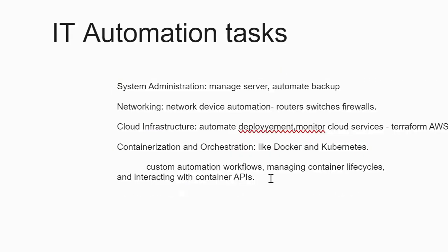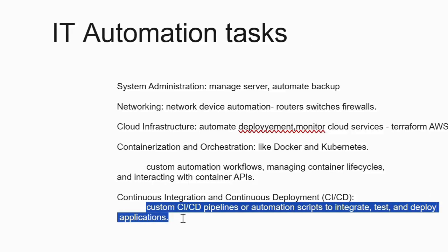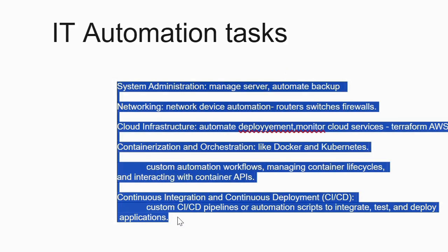Another IT-related automation can be continuous integration and continuous deployment. So the CI/CD pipelines you can design with the use of Golang to integrate, test, and deploy applications. In Golang, we can write any kind of CI/CD pipelines to deploy applications. Here we can use the Golang testing framework and build automation tools to automate various stages of the software development cycle.